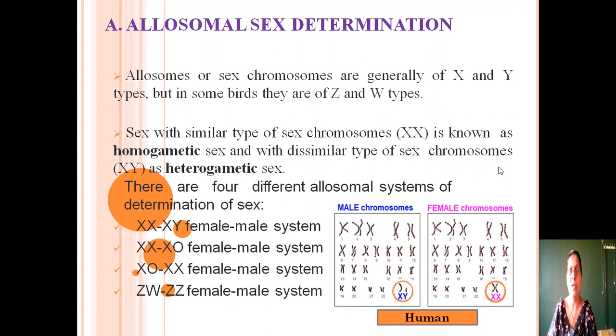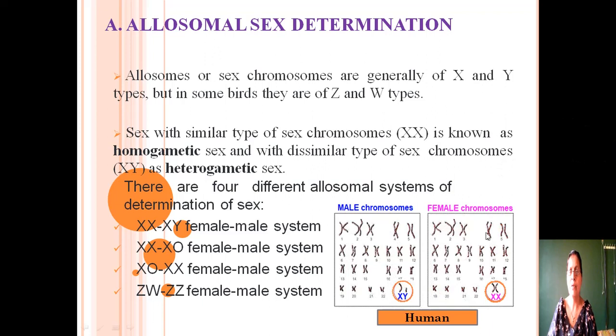There are 4 different allosomal systems of sex determination. First, XX female, XY male type. Number 2, XX female, XO male type. Number 3, XO female, XX male type. Number 4, ZW female, ZZ male type.